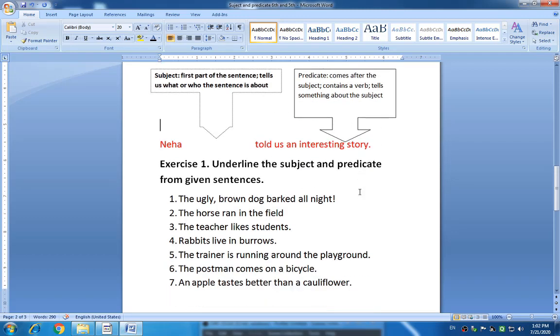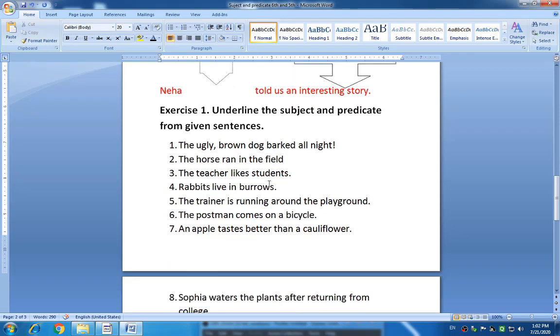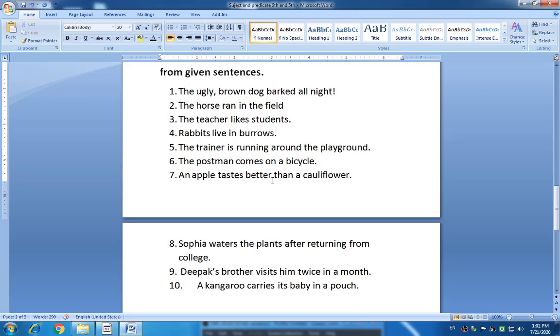Now here is an exercise for you. Look at it and complete the exercise. I have given you 10 sentences and you have to underline the subject and predicate in the given sentences. First of all, we will read all the sentences and then you will write all the sentences in your notebook. Okay, students, look at this. The ugly brown dog barked all night. Okay, this is the first sentence. The verb in this given sentence is barked.